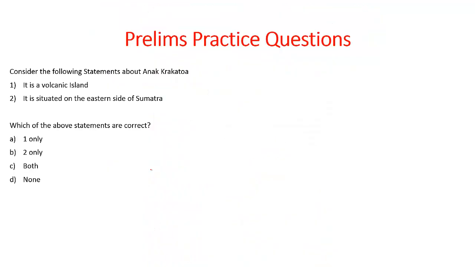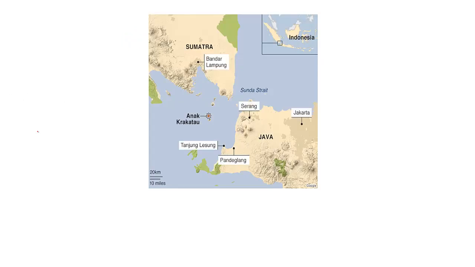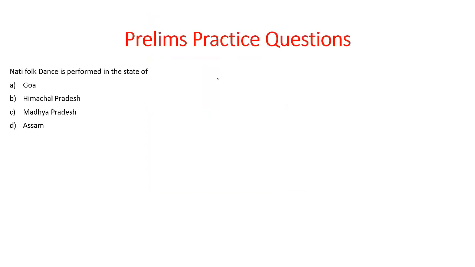So the first question says, consider the following statements about the Anak Krakatoa. It is a volcanic island. It is situated on the eastern side of Sumatra. Which of the above statements are correct? It is one only. Why? Because it is a volcanic island, but it is not situated on the eastern side. It is in the center, around the Sunda Strait. It is at the center of this particular region, and this also is a part of Lampung. So let's look into the next question.